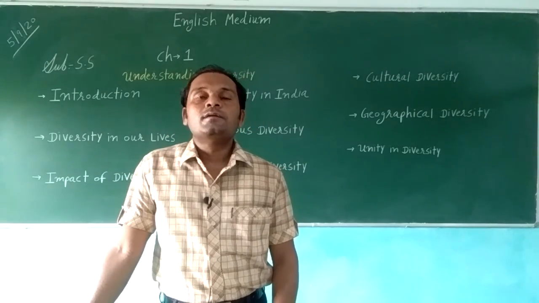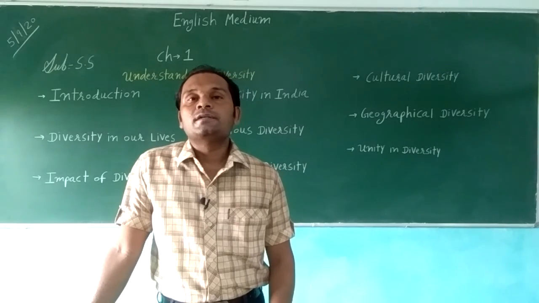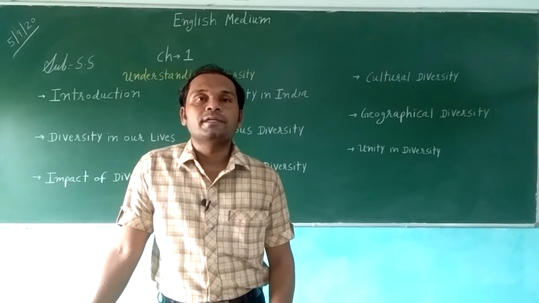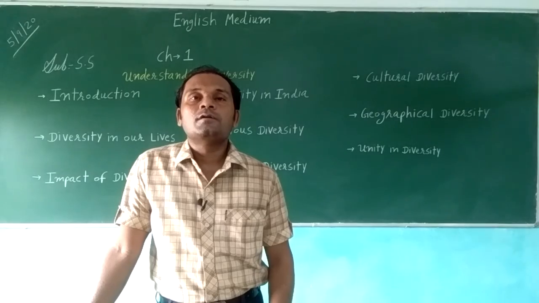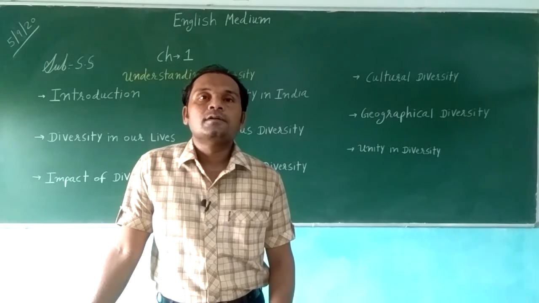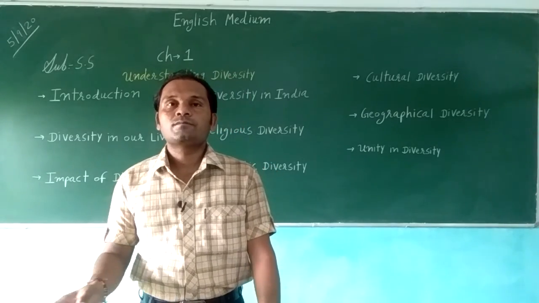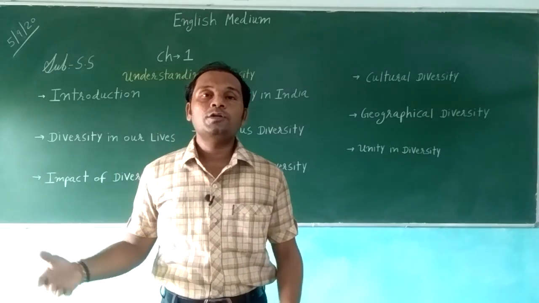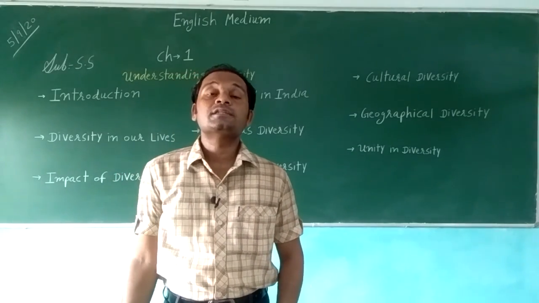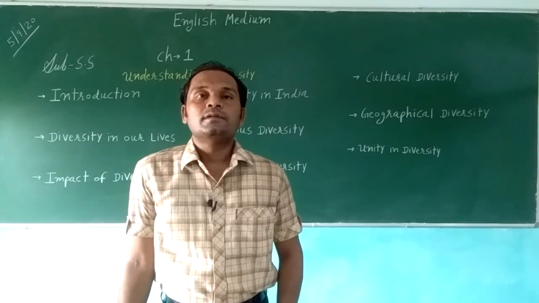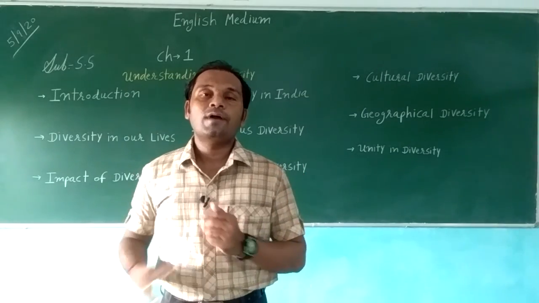For example, before 1947, when India was not free, people of different castes from different places and different states all united and fought against the Britishers. There was unity, oneness.